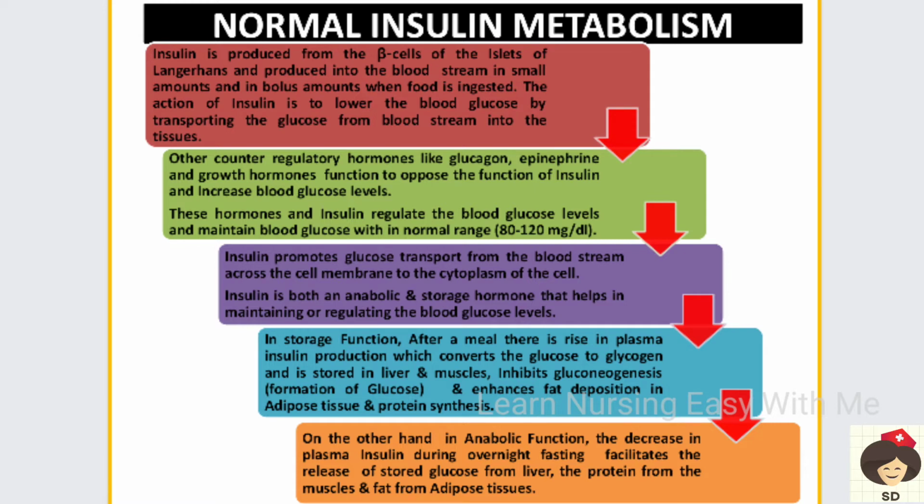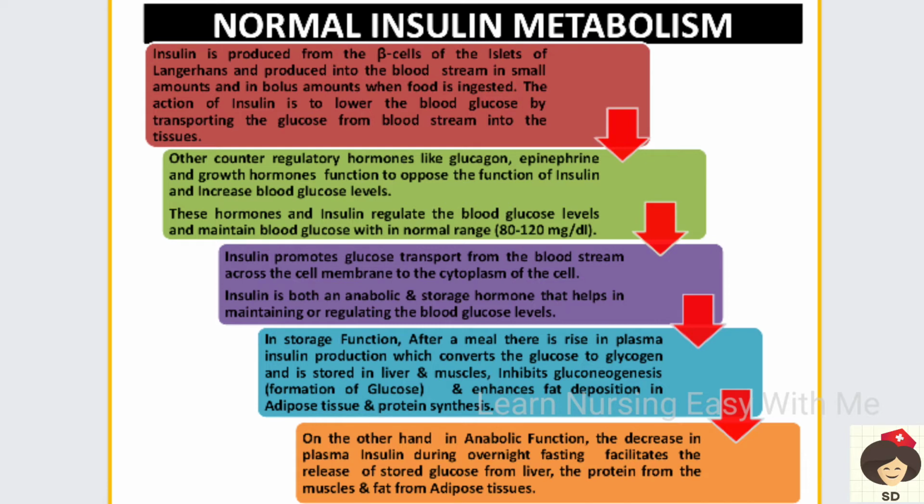So in the storage function, insulin will convert the glucose to glycogen, and also prevent the other nutrients from getting converted into glucose, that is, it inhibits gluconeogenesis, and enhances fat deposition in the form of adipose tissue and protein synthesis. That is, whenever there is increased glucose in the blood, the insulin will help in preserving the glucose in the form of glycogen or adipose tissue. Somewhere it protects or stores the glucose.